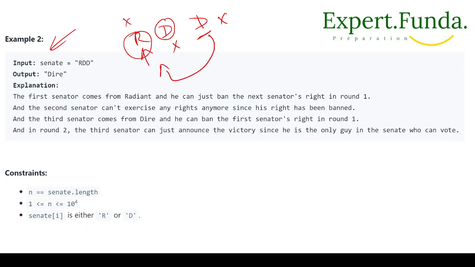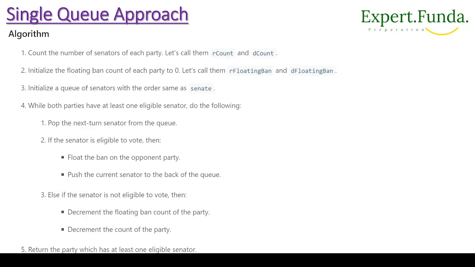Now the previous vote has been cancelled, and he can change the game. And in round 2 what will happen? In the third round he can just announce himself as the victor, that I have won. The previous vote has been cancelled for both his party and the other party. So this is the way the game changes, and either the Dire or the Radiant can win. This is a very good example, and we have to understand how to implement this one, right?